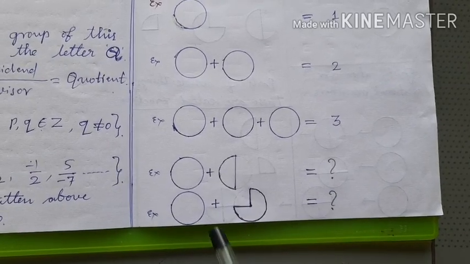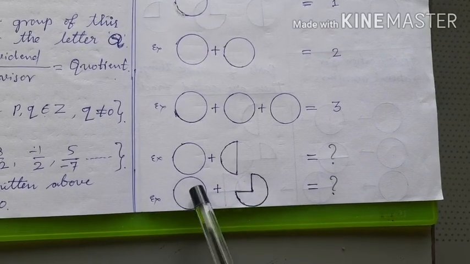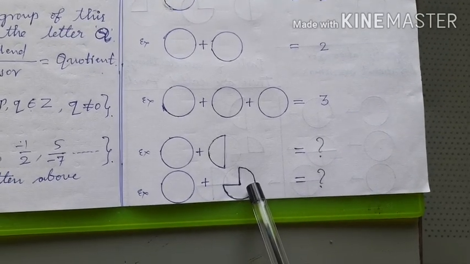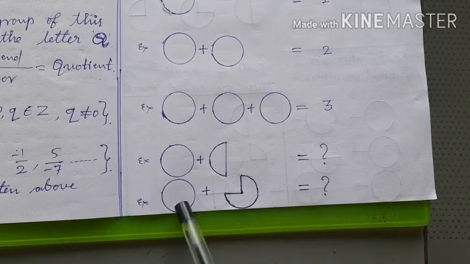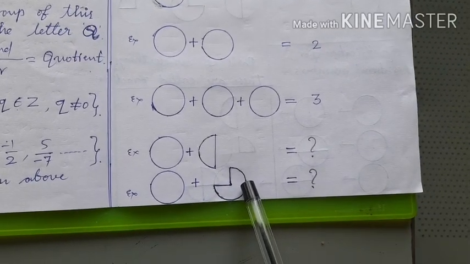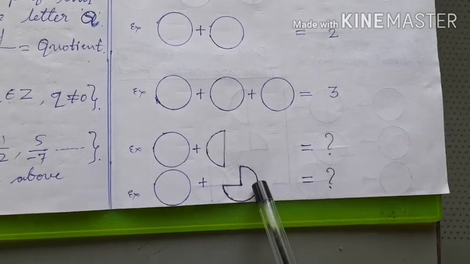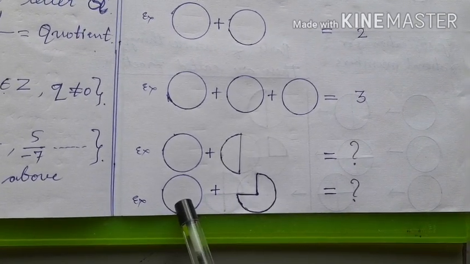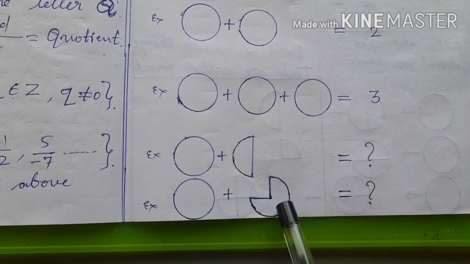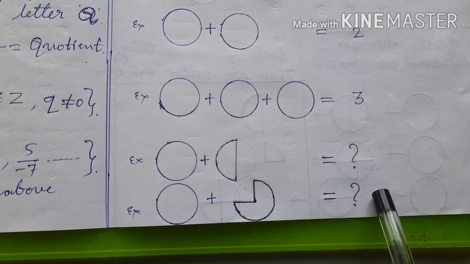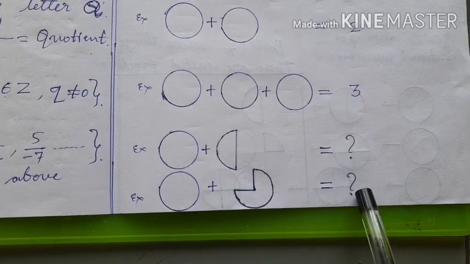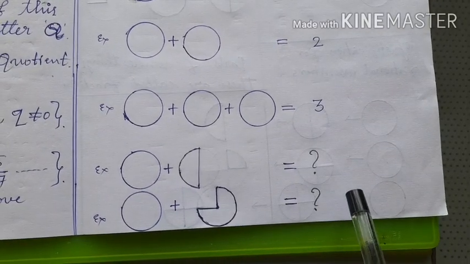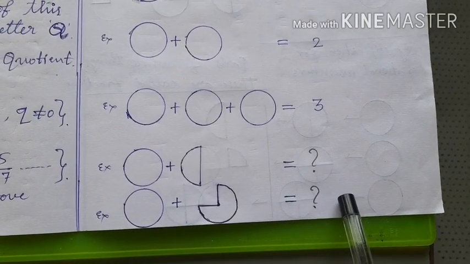Okay. And similarly, if your mother gives this roti, it is complete, full. And after that, if she gives this much and tells you that she has given 2 rotis to eat, will you agree? No, you will not agree. You will tell your mother that, Mummy, you have given me more than 1 roti but less than 2 roti. Therefore, the sum of these 2 rotis is not exactly 2. It is greater than 1 but less than 2. Such things are called incomplete things. To represent or write such incomplete things, we use rational numbers.